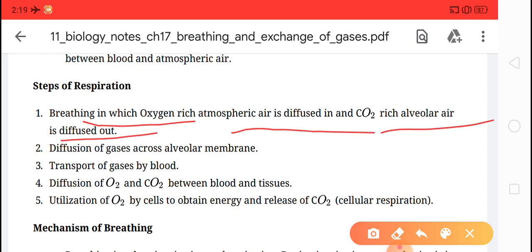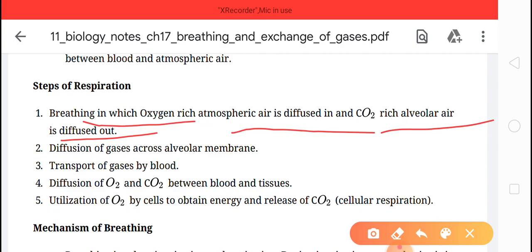Okay, very simple, very easy. That is, the oxygen rich air comes inside the body of the organism and the carbon dioxide rich air goes outside the body of the organism.